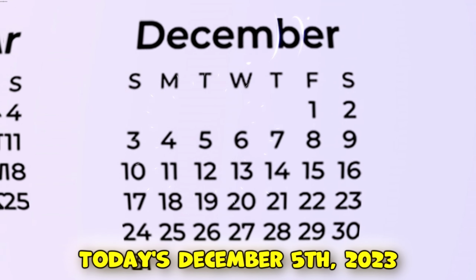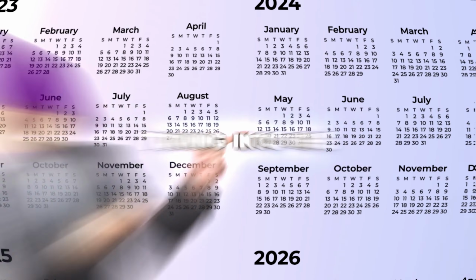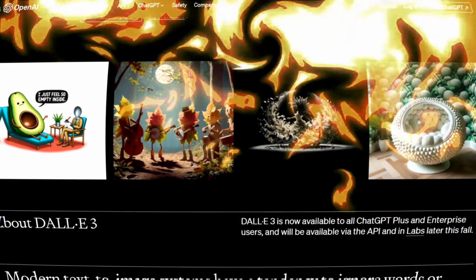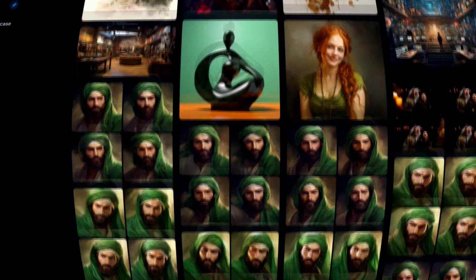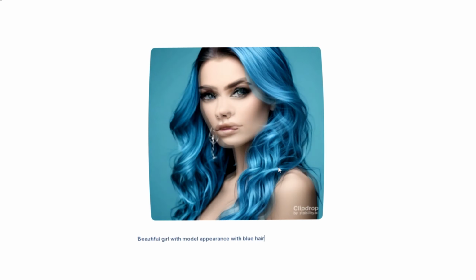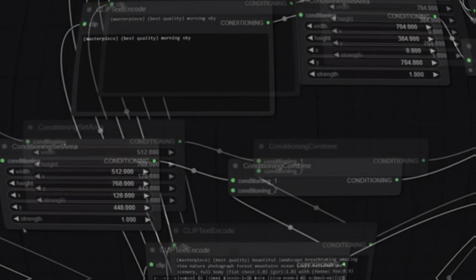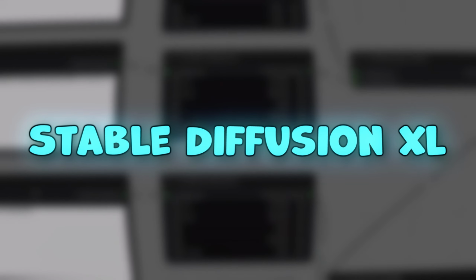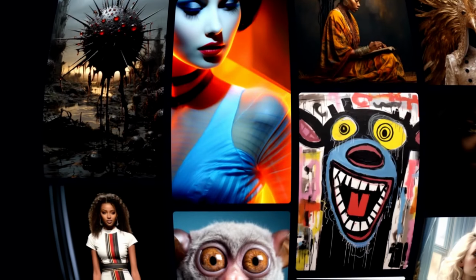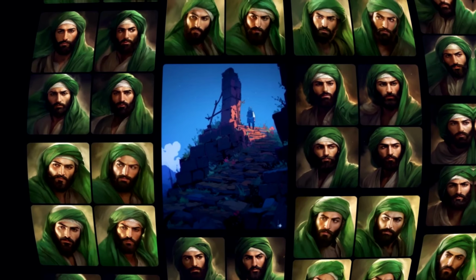Today's December 5th, 2023, and you're tuning into the Hustle Facts AI. By the end of this video, you'll be a pro at creating your own crew of AI influencers all for free, using some sweet open source image models like Stable Diffusion XL and Juggernaut. These models are champs at making super realistic images.